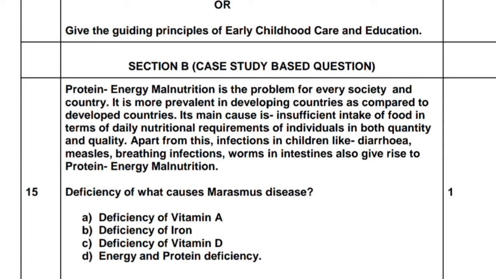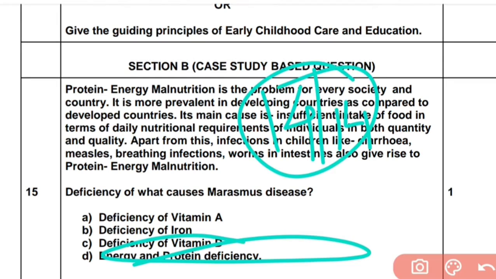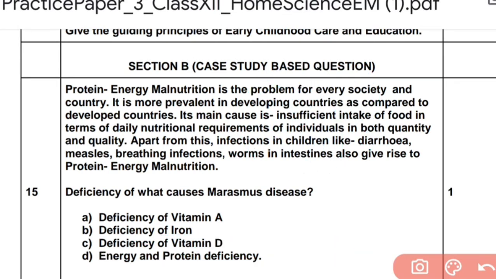So you have 7 case study based questions which carry 1 mark each. The first case study: protein energy malnutrition is a problem for every society and country. It is more prevalent in developing countries as compared to developed countries. Its main cause is insufficient intake of food. Obviously, if it is malnourishment, it is insufficient intake of food in terms of daily nutritional requirements of individuals in both quantity and quality. Remember, in both quantity and quality.